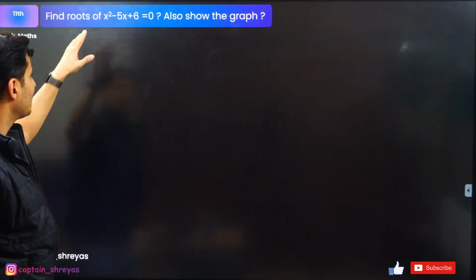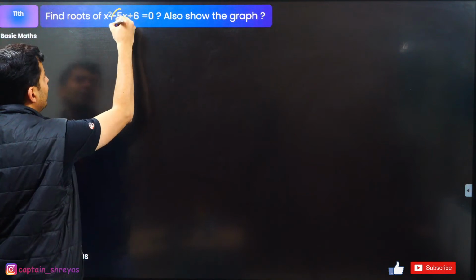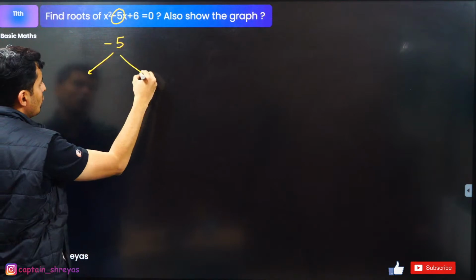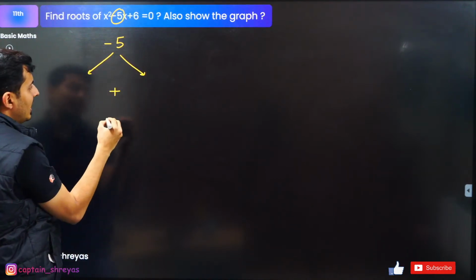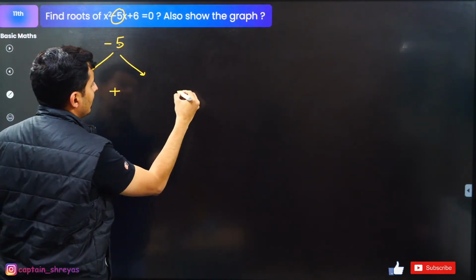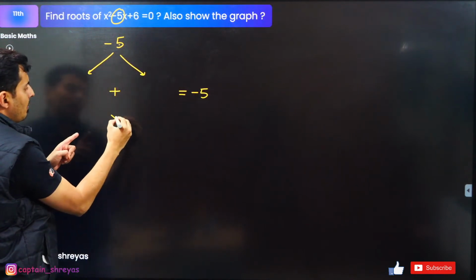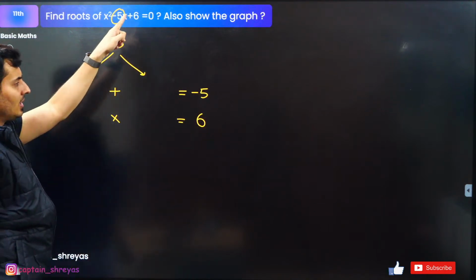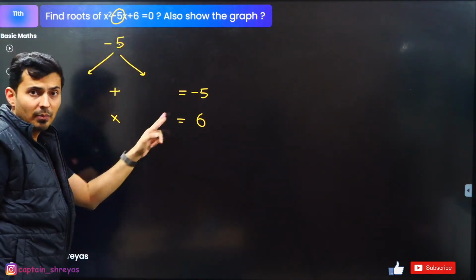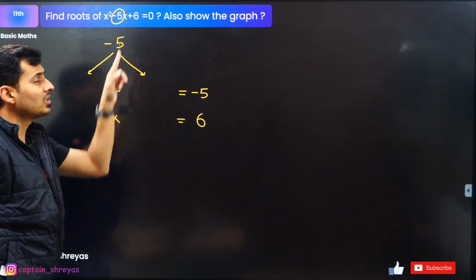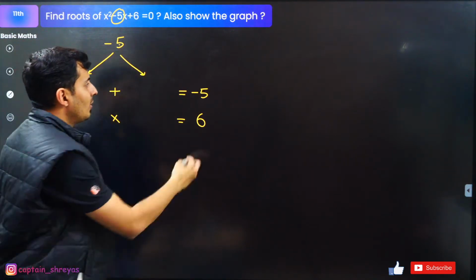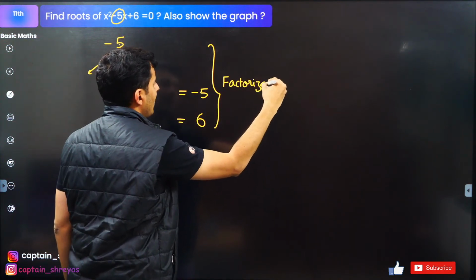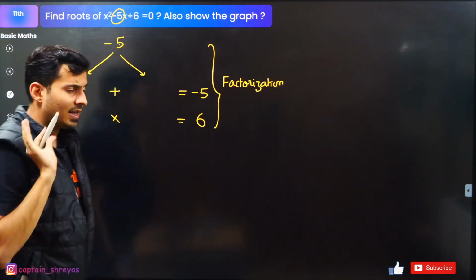When I say factorization, always look at the middle term. In this case, it is minus 5. Always try to split it into two parts such that their sum is exactly that, and their multiplication is the constant term, in this case 6. So their addition is the middle part and their multiplication is the constant term. That is the method of, what is this called? Factorization. Everybody understood? This is called the factorization method.